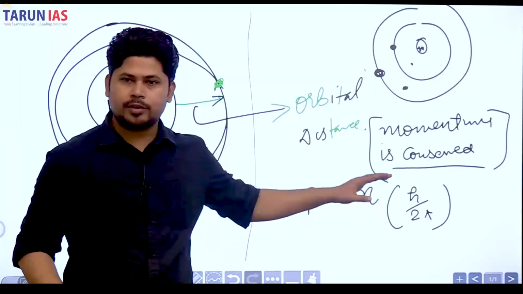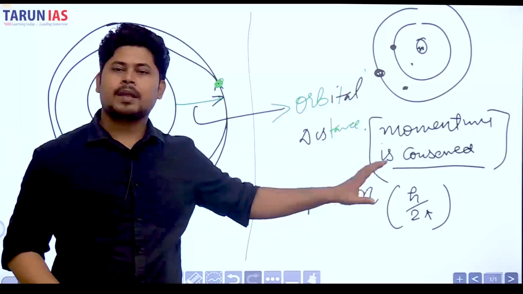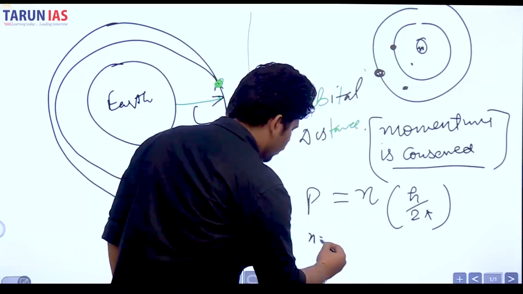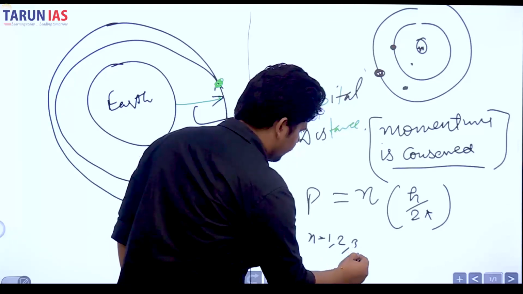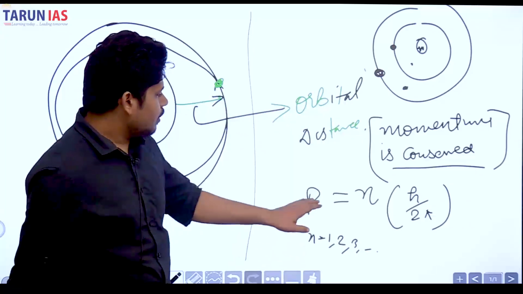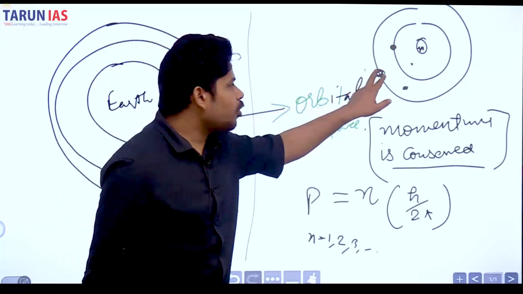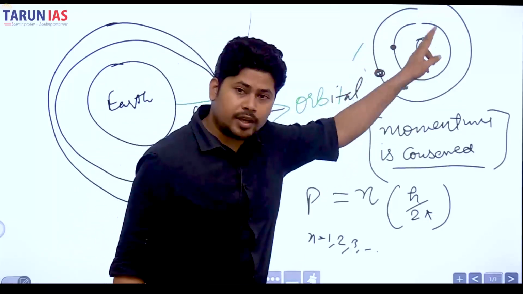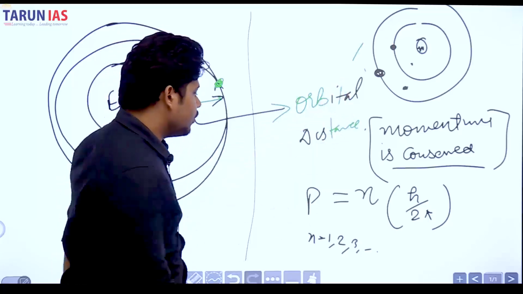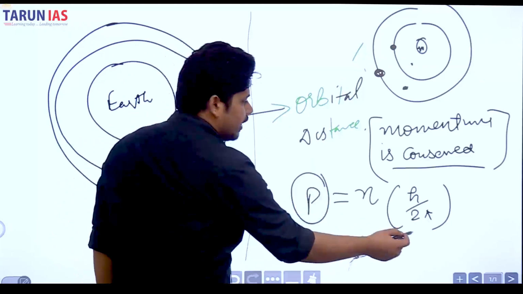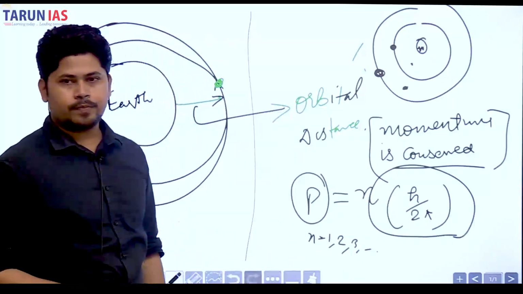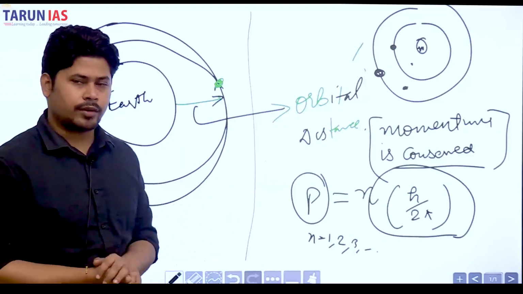You don't have to remember it, you can just ignore it all. But the point here is that n is equal to 1, 2, 3. That means the electron can exist only in those orbits where its momentum is a multiple of this value. Here h is Planck's constant, we don't have to remember it.